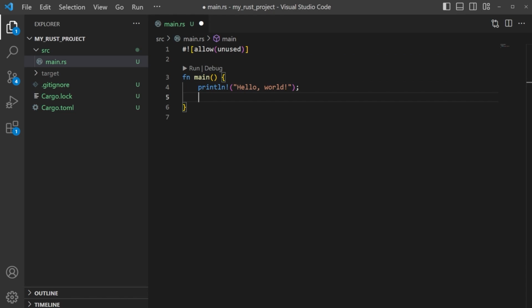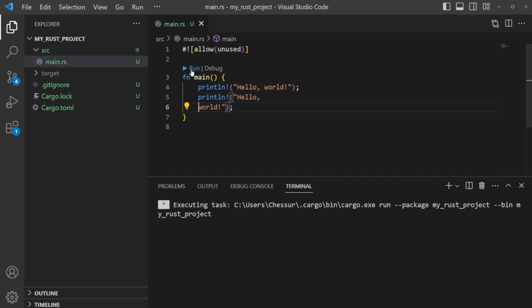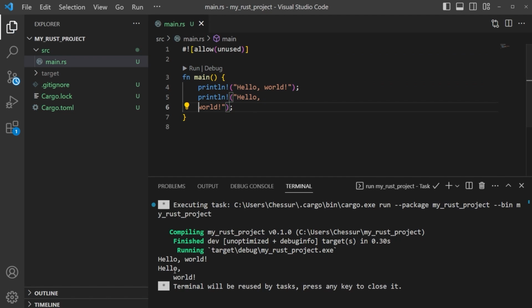Well, what if we wanted to make this into multiple lines? We could do that. We could say println. We can come in here and just say hello world. And what if we just went in here and just hit enter? What would happen if we did that? Okay, let's save that and run. Okay, so we've got hello, and then it does break a line in here automatically and put world in here.